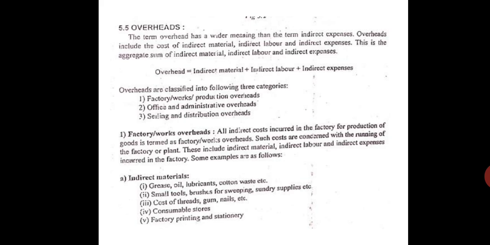Then you have small tools, brushes, jhadu, whatever you are using, chemicals like sanitizers and all. You can't say that this is for this particular purpose. So these all come under indirect materials. Then you use threads, gums, nails, consumable stores, printing materials, printing and stationery. These all come under indirect materials.